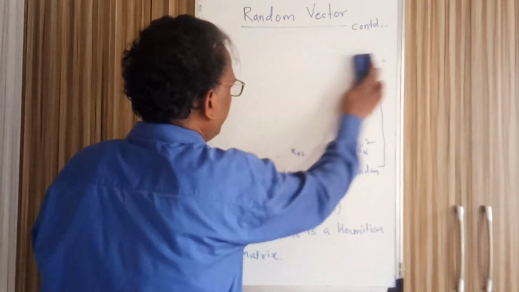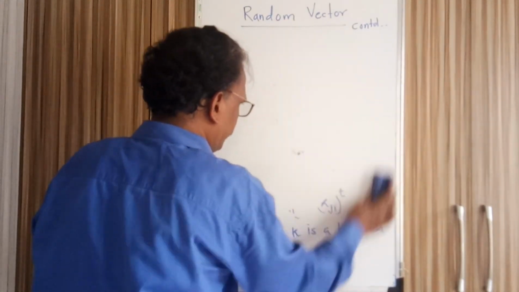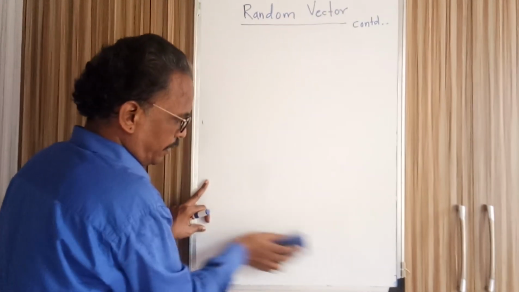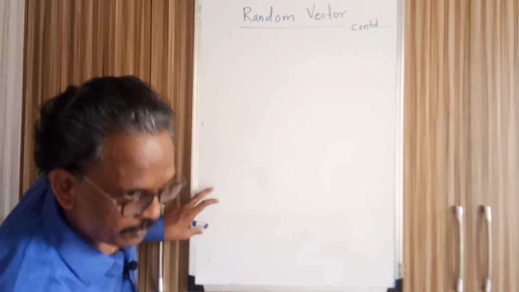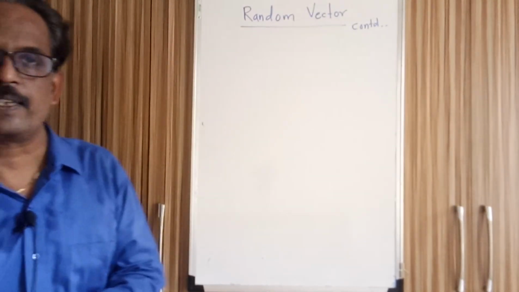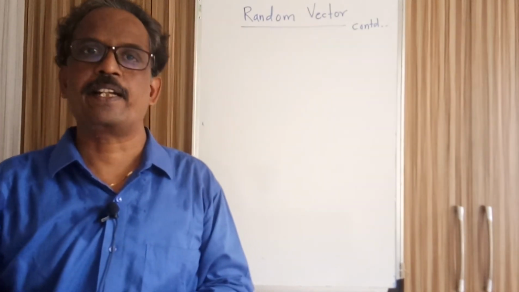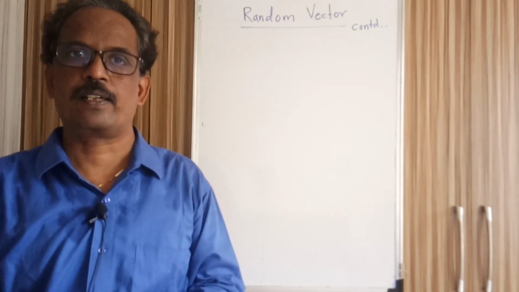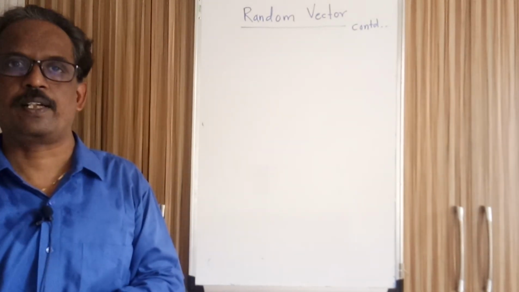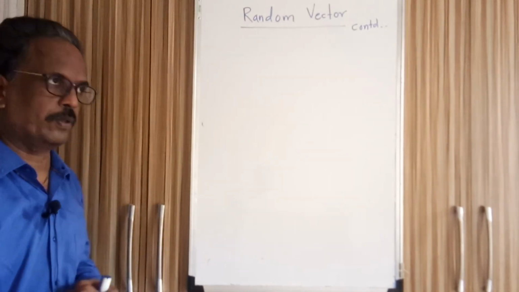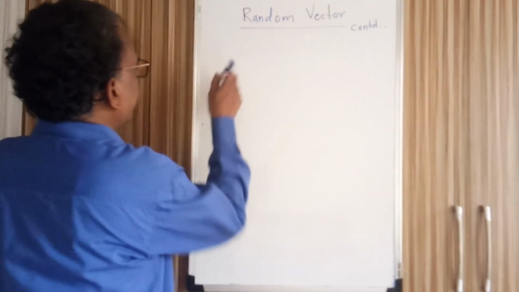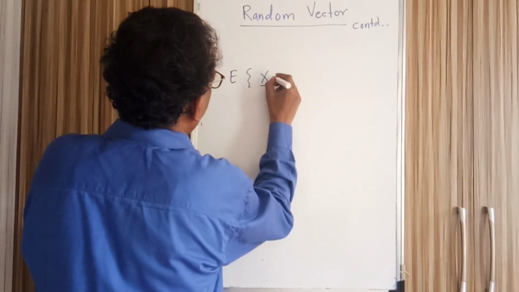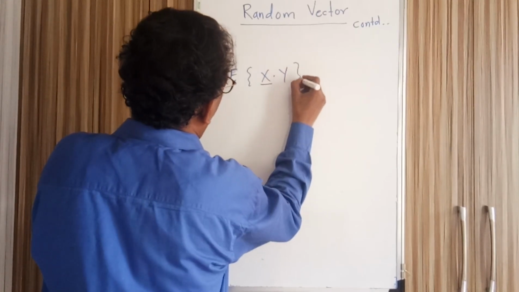Now, like scalar random variables, where we have seen when they are uncorrelated, when they are orthogonal, and when they are independent, likewise for random vectors we can define when two random vectors are uncorrelated, when they are orthogonal, and when they are independent. What is the relation in that case? Consider the expected value with random vector x and random vector y.